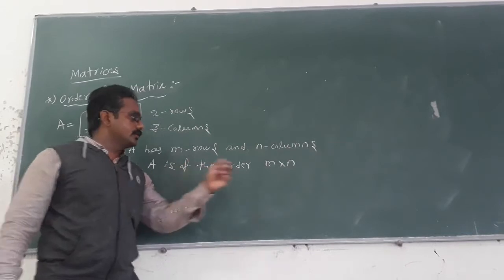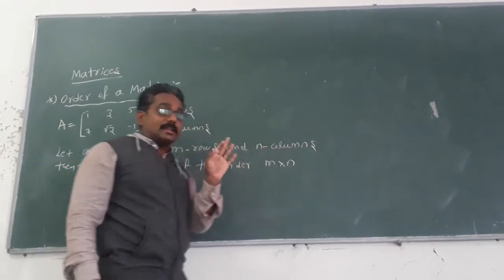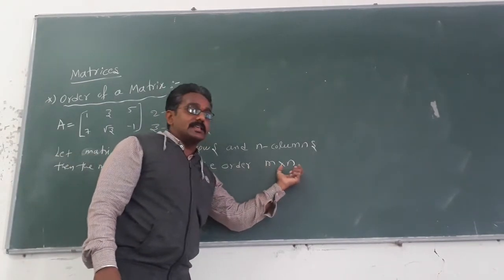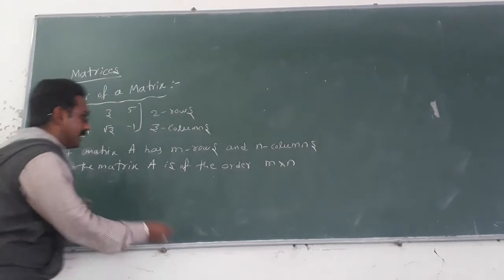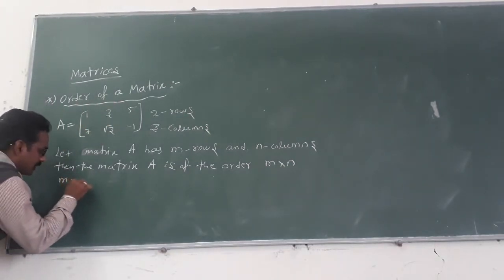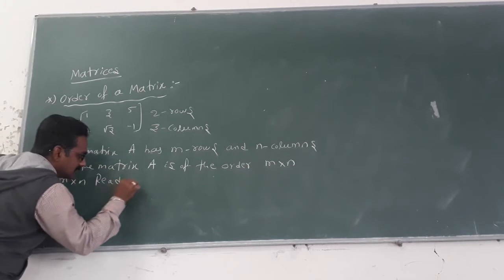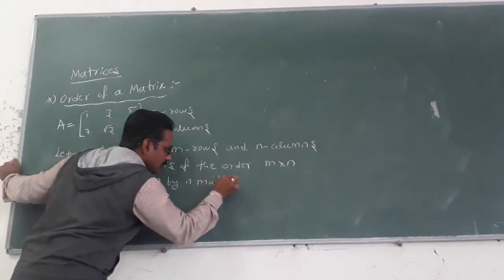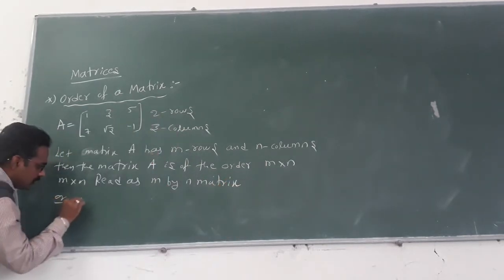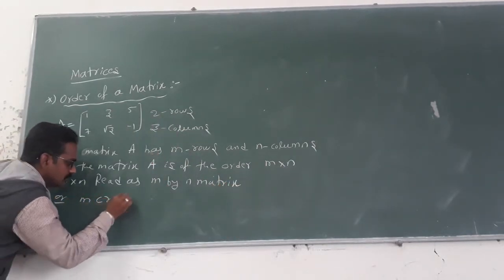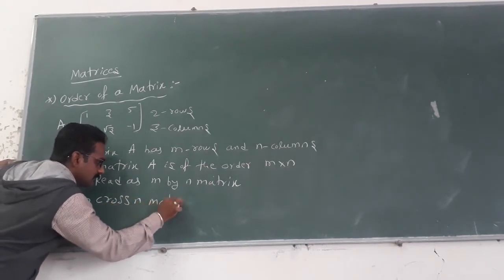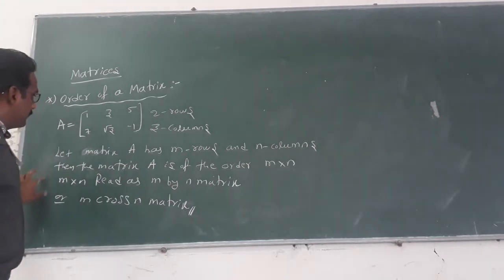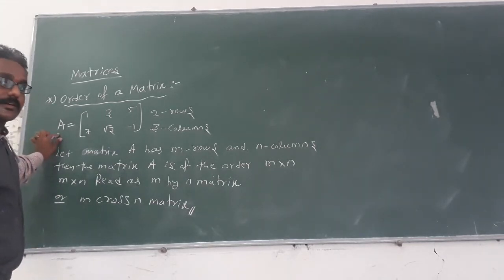In a cross product we read m cross n, but in a matrix, while reading the order, we read it as an m by n matrix or an m cross n matrix. This is the order of a given matrix. Got the point?